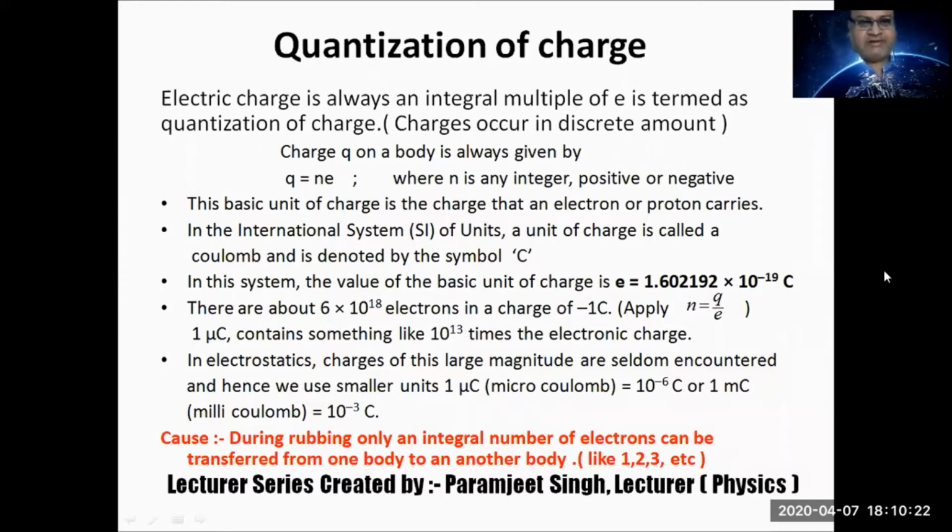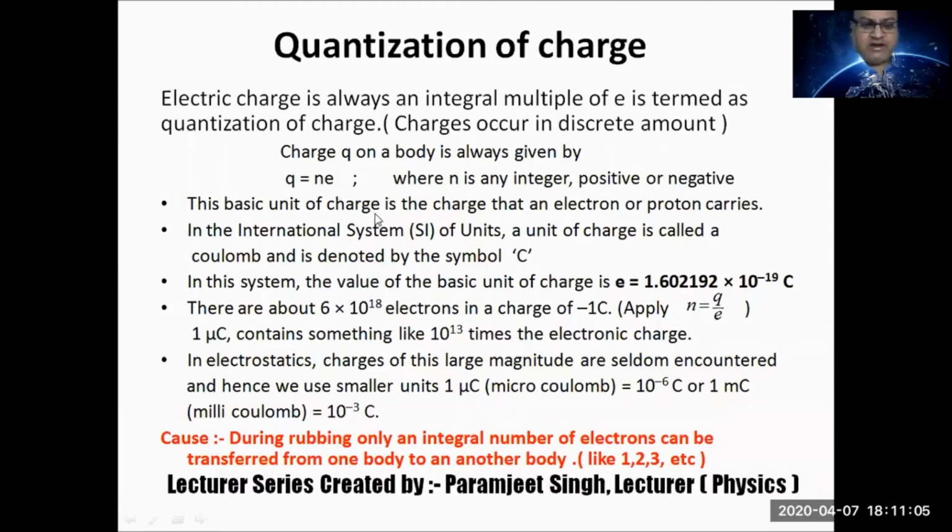Suppose n number of electrons transfer from one body to another, from body A to body B. How much charge is lost by body A? That is n into e, because n electrons transfer. And the charge received by body B is the same, n number of electrons, so the total charge on object B will be n into e, and the same charge will be on object A, but the polarity will be different. The losing body will be positively charged and the gaining body will be negatively charged.